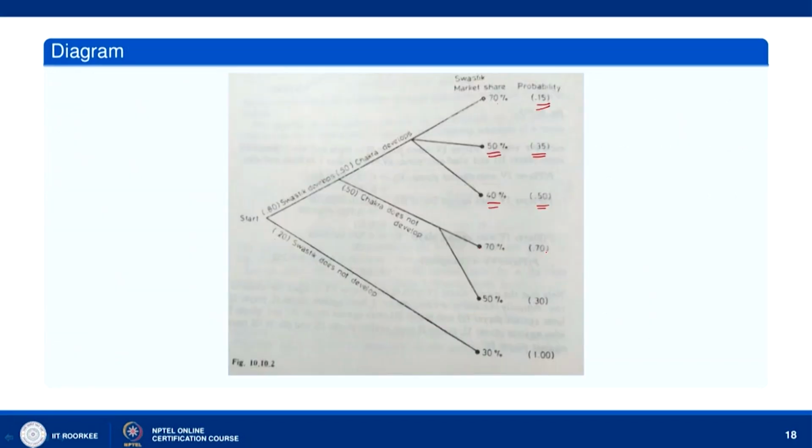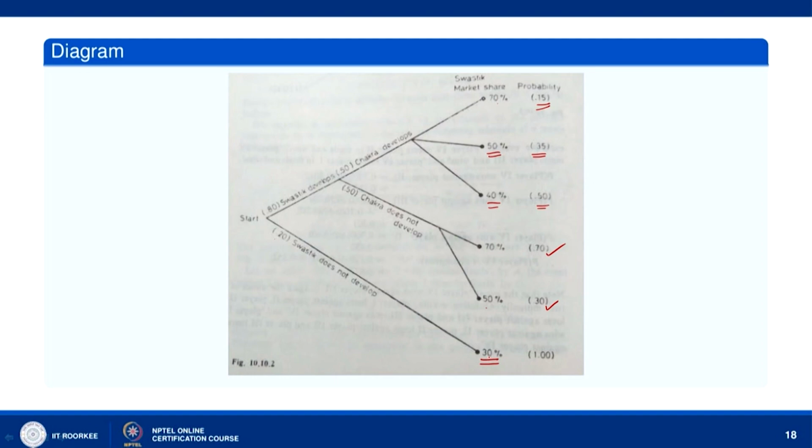That is the market share of Swastik. Okay. And if Swastik does not develop, its market share remains 30%. So, we have this probability tree diagram.